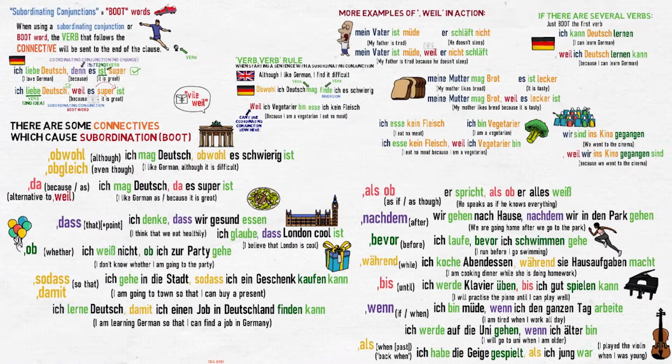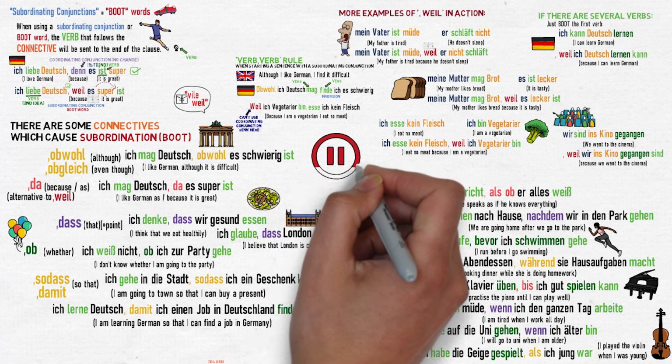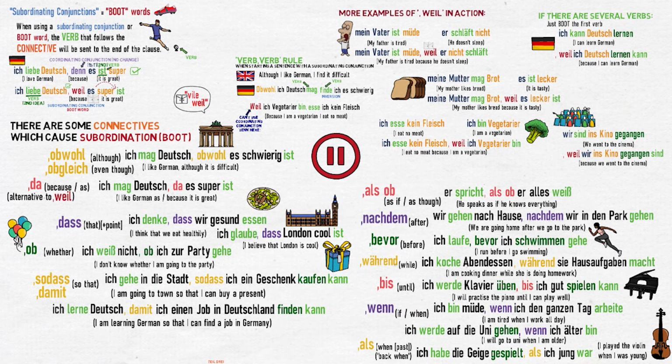So, that's how subordinating conjunctions or boot words work in German. This is definitely the most difficult word order rule, and it's a very good idea to pause this video now to recap the rules and have another look at the examples. I will provide a list of the subordinating conjunctions used in this video and put that in the description. Try to get used to using these in speech and in writing, as getting the word order right will make you sound native in no time.